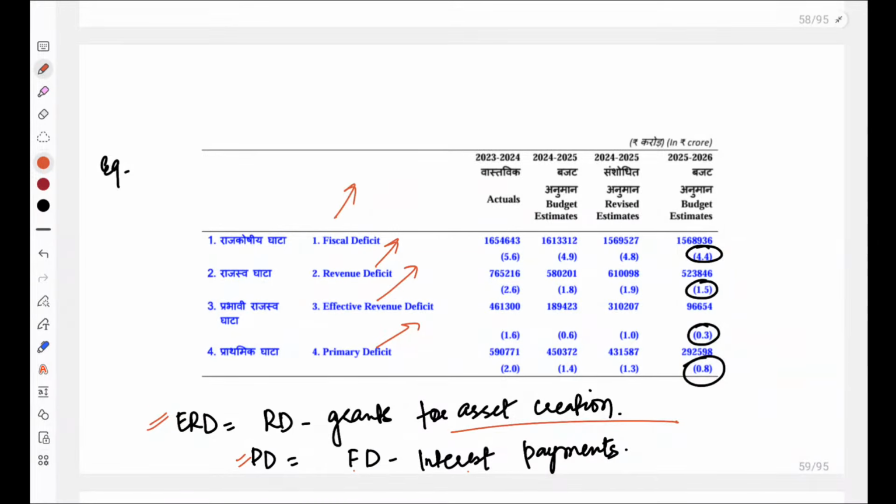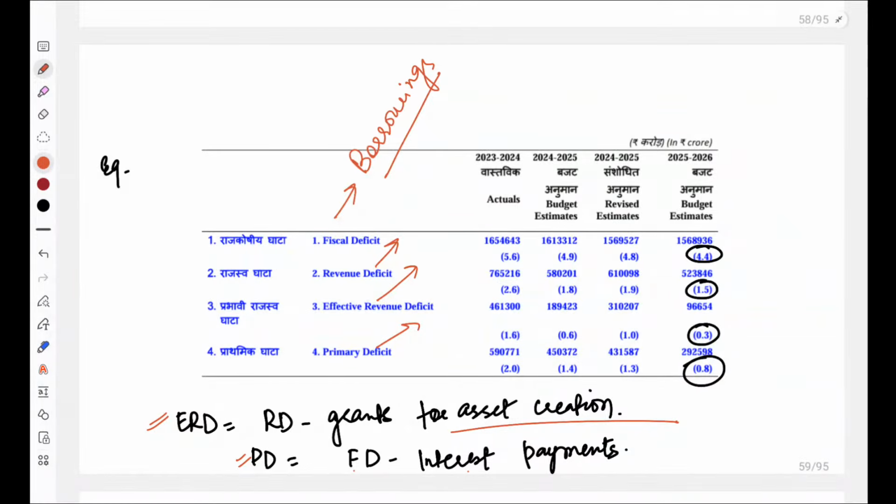See, fiscal deficit is nothing but you consider जो borrowings government की हुई है, that is fiscal deficit. Whatever government borrowed is fiscal deficit. Now, if you want to calculate revenue deficit, so revenue deficit is nothing but the difference or the deficit that government had in the revenue expenditure. So, revenue में जो कमी आई, that is revenue deficit.